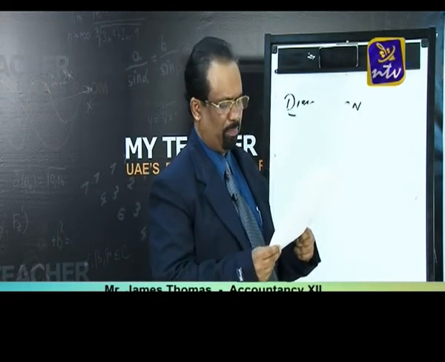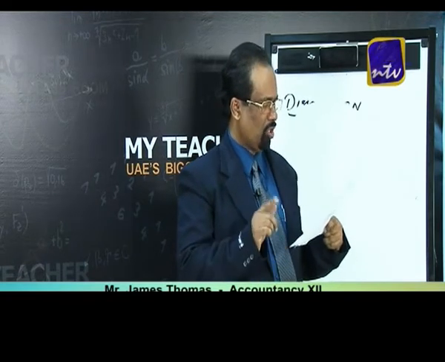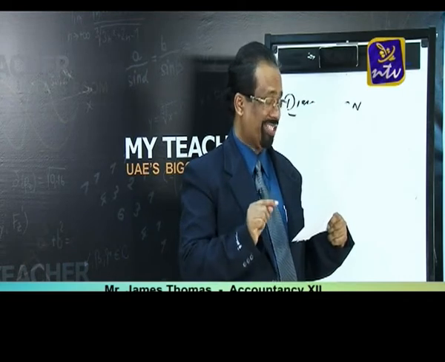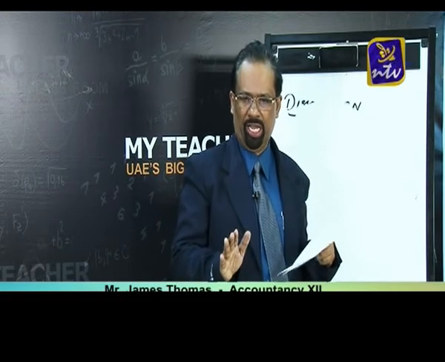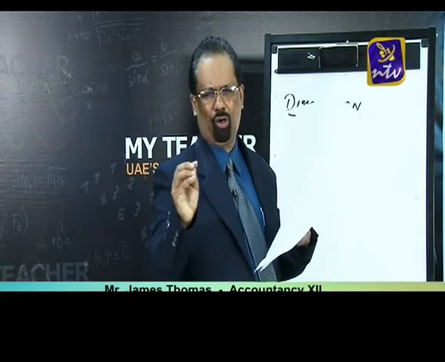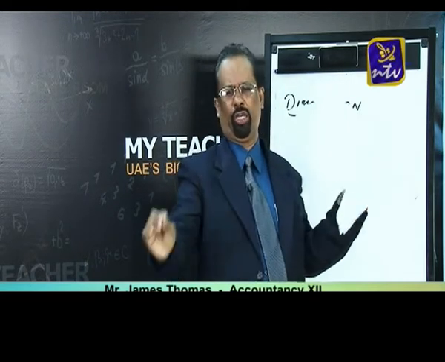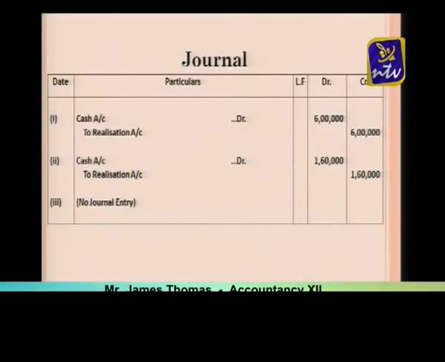Then again second adjustment, investments were taken over by P for cash payment of 1 lakh 60,000. So you can see P is a partner, and investment is an asset. Here you know that many students have doubt. Are you going to pass the entry P's capital account debtor to realization account, or cash account debtor to realization account? Just look at the monitor once again. You read the adjustment once again, then only you are able to pass the entries. Here a lot of confusion is there. It is only 3 items they are given, but confusion is there.